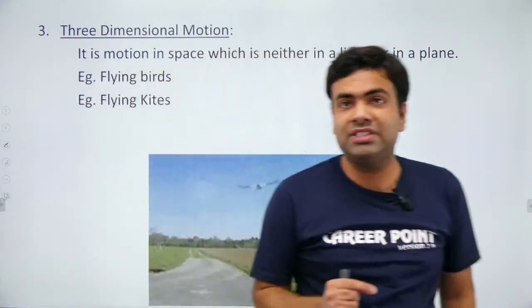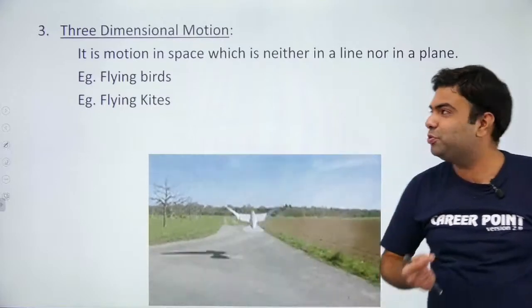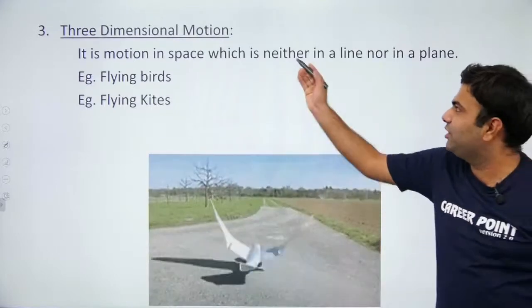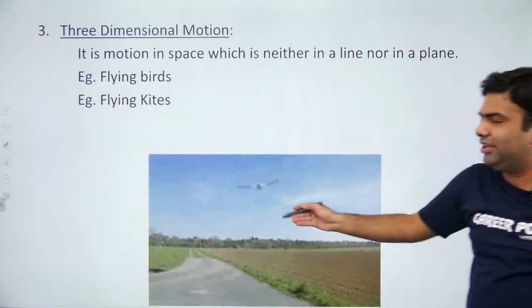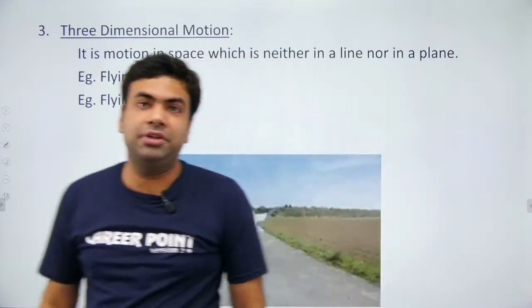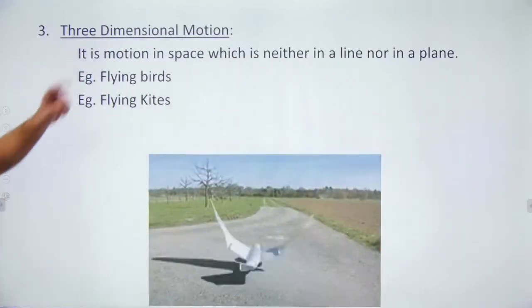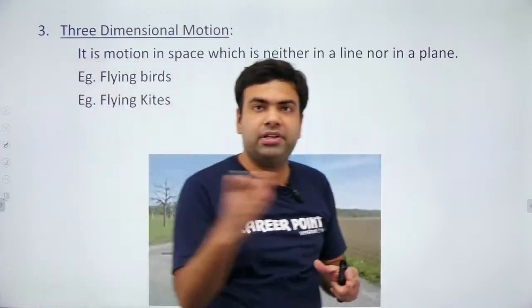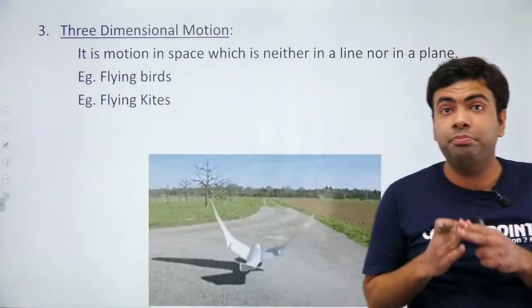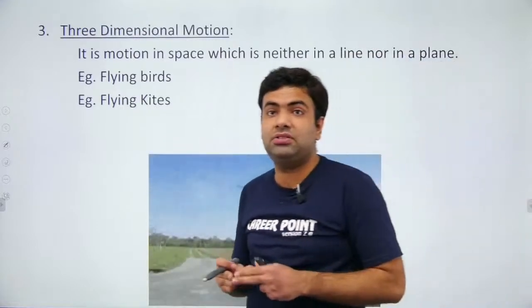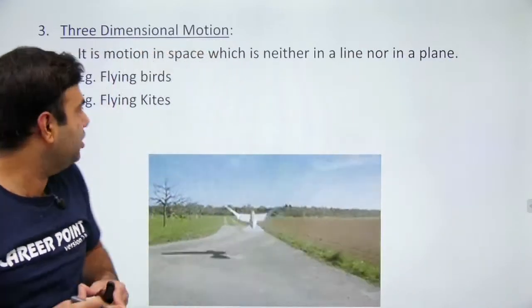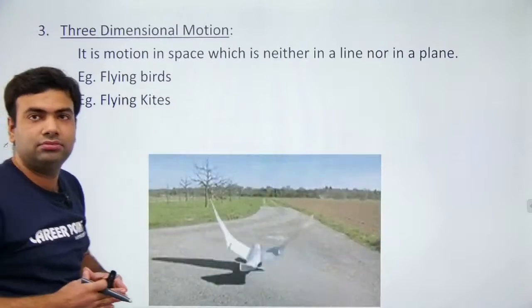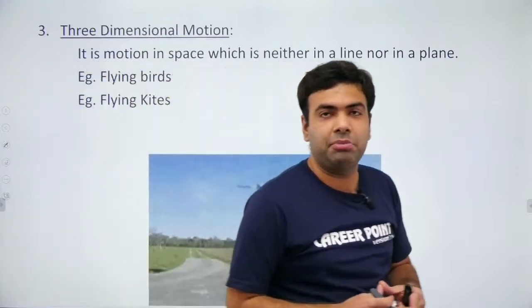The motion which is neither one-dimensional nor two-dimensional will be 3D motion, that is three-dimensional motion. For example, flying birds. Flying birds do not follow a straight line. They do not follow the same plane all the time. So their motion is three-dimensional motion. Another example, flying kites, is also three-dimensional motion.